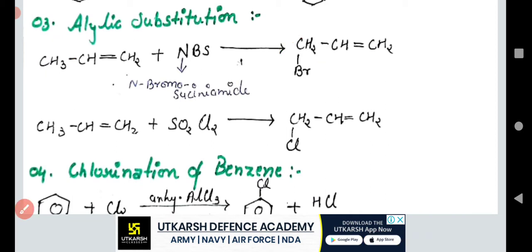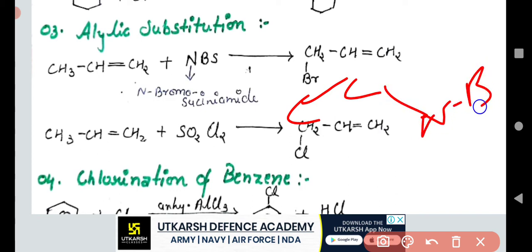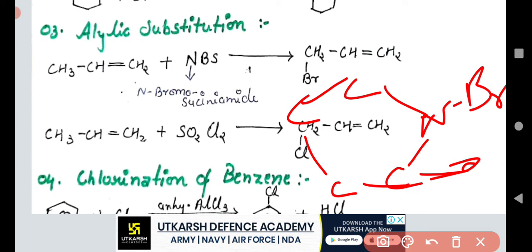What is the chemical formula of N-bromosuccinimide? Let me tell you what N-bromosuccinimide is. Succinimide has a carbon, this one N, and this one Br, and this one is a carbon double bond O, this one carbon, and this one. This is the structure of N-bromosuccinimide.